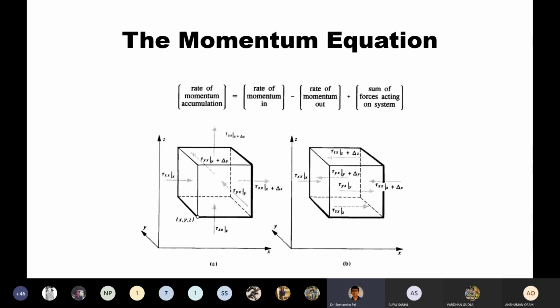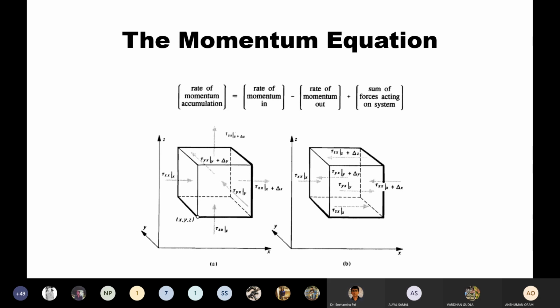Now, if you want to develop the terms so that we can understand how convective momentum enters the unit volume, we already said that we are discussing based on the x component of the convective momentum entering the unit volume in the figure. Based on that we can understand how momentum enters and goes out of the system, as well as what other forces act on the system. We are discussing those things on the basis of the x component, and later on we will go for the y and z components.